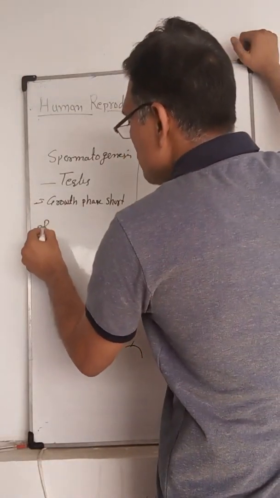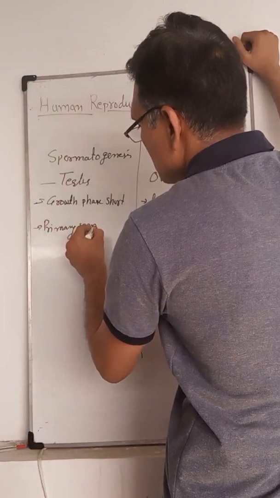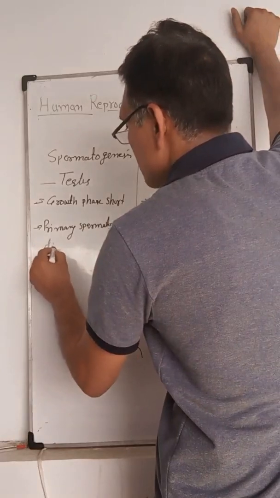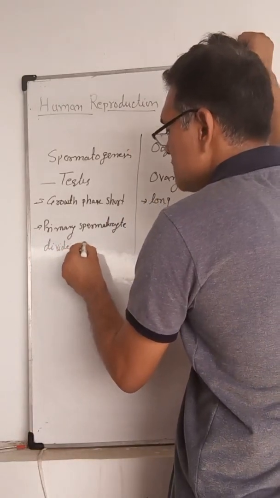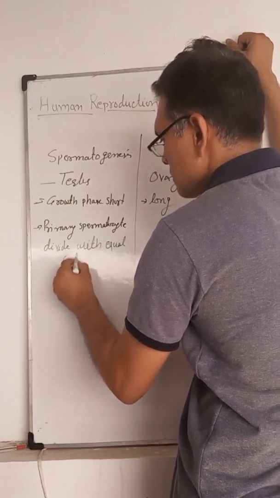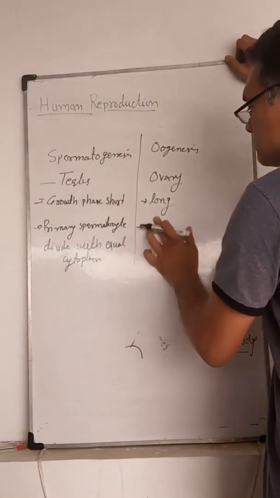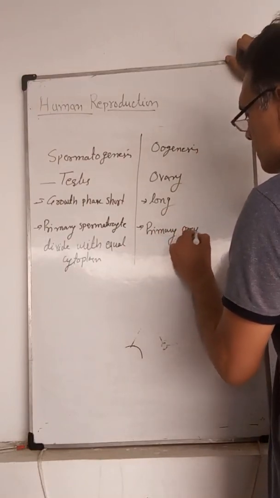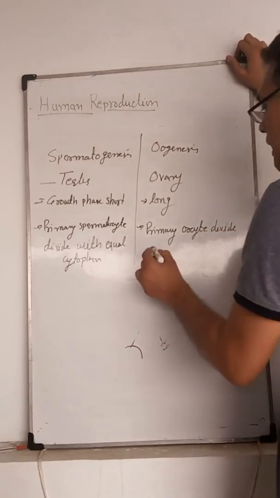Next, primary spermatocytes divide with equal cytoplasm, while the primary oocyte divides with unequal cytoplasm.